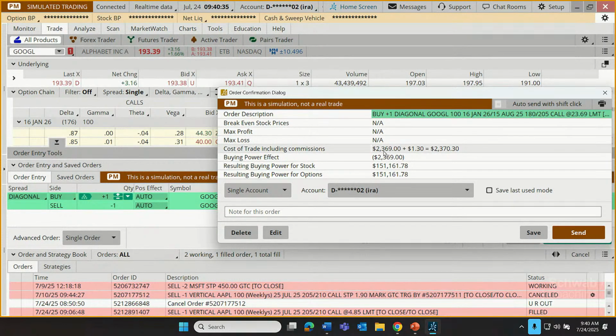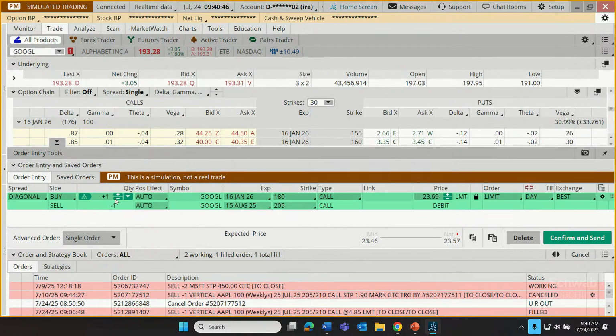That would be the net cost of trade. Let's actually maybe do 2 contracts. We typically invest around $4,000. This would be a little bit more than $4,000. Let's edit this and just crank this up to 2. I normally do just 1 contract. Let's do 2 on this diagonal spread.